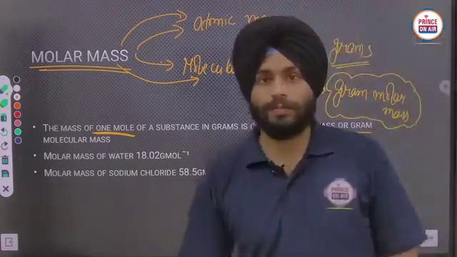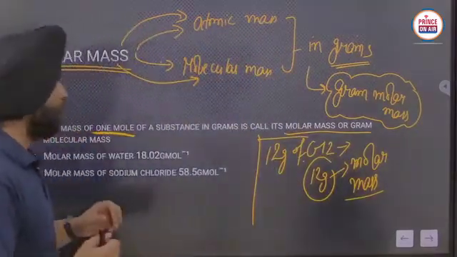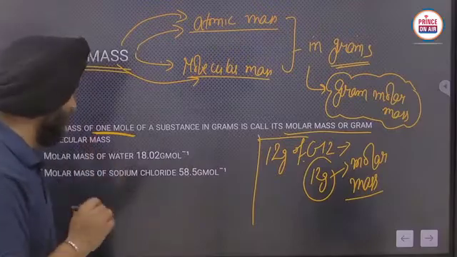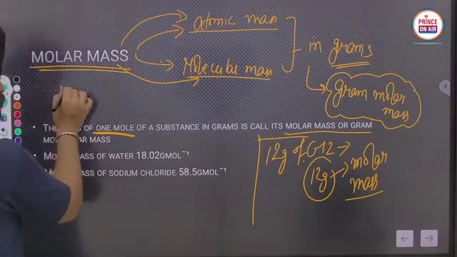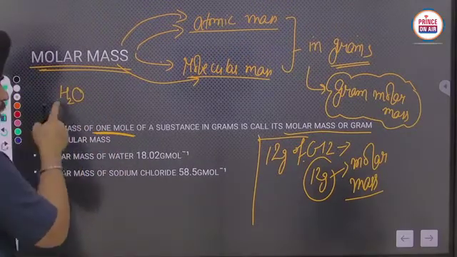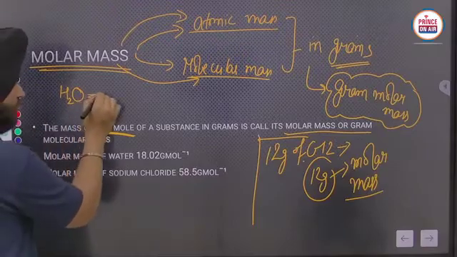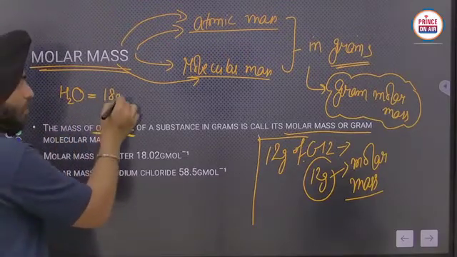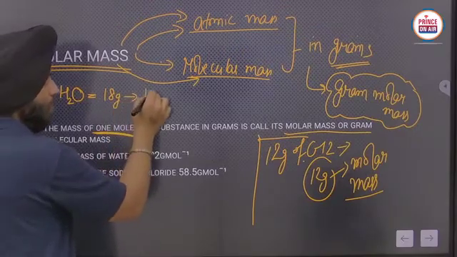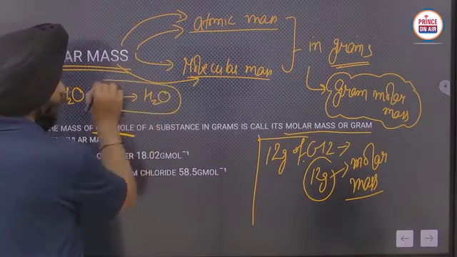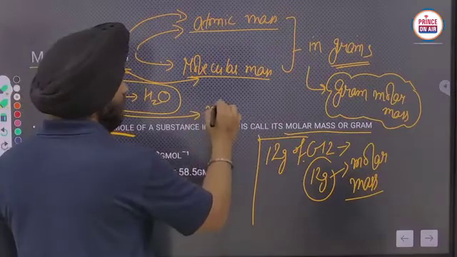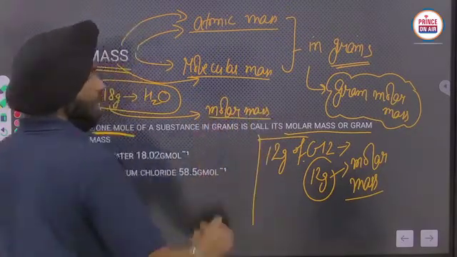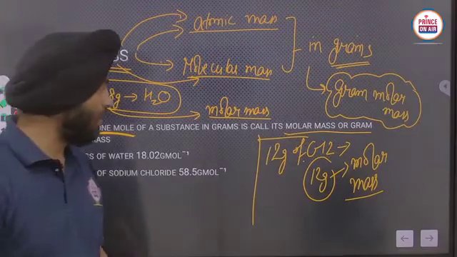Now if I am taking the molecule H2O, the molecular mass of H2O is 18. And 18 gram of water is considered to be its molar mass. Is it clear now?